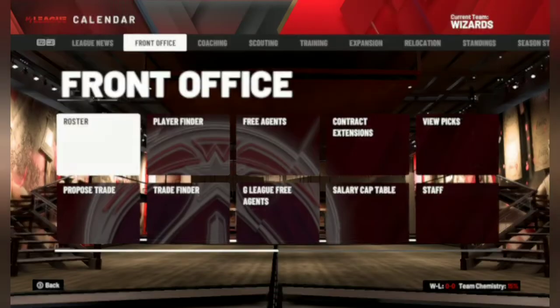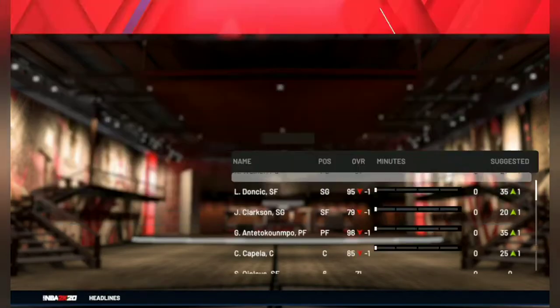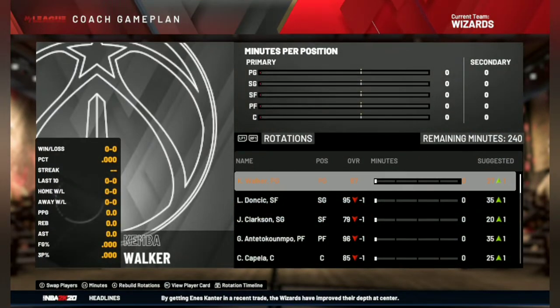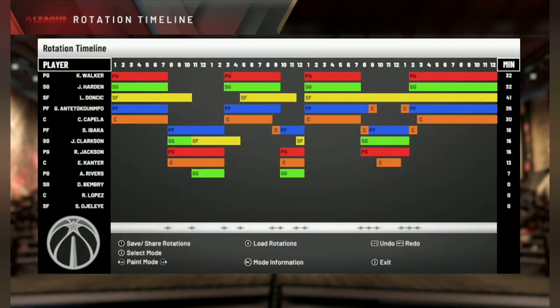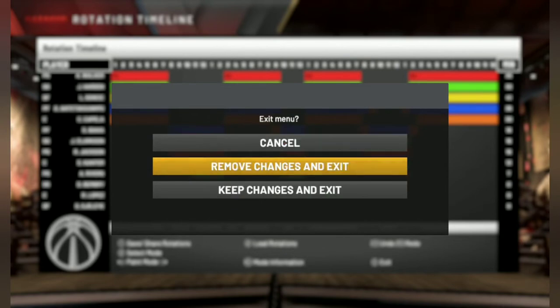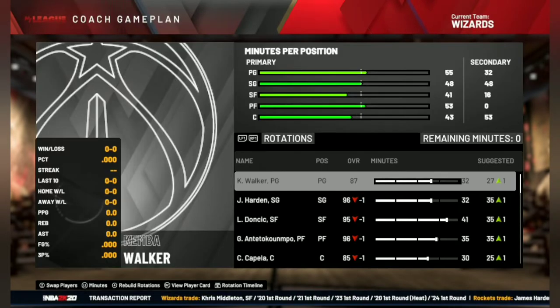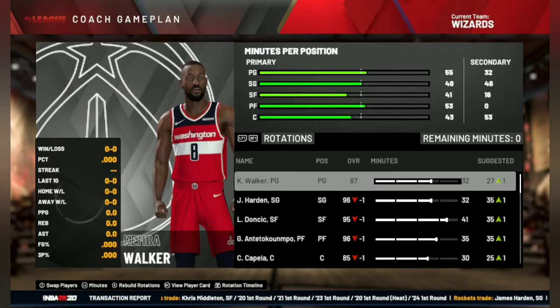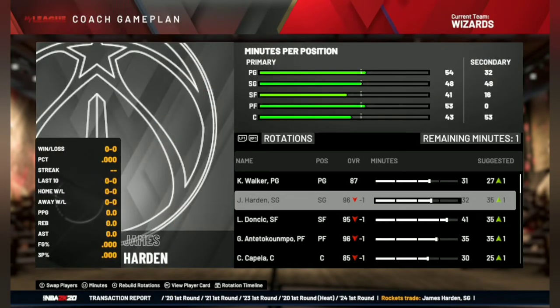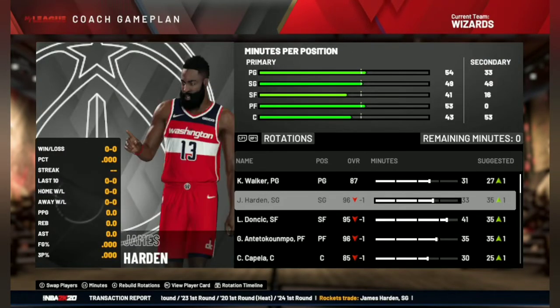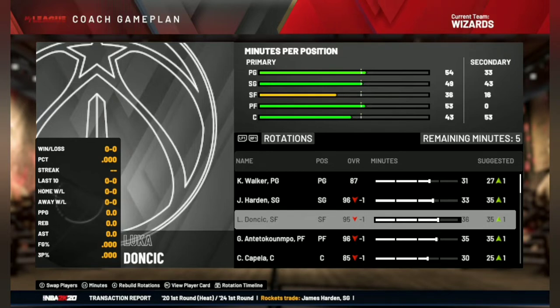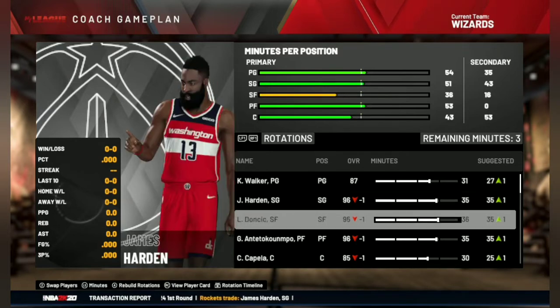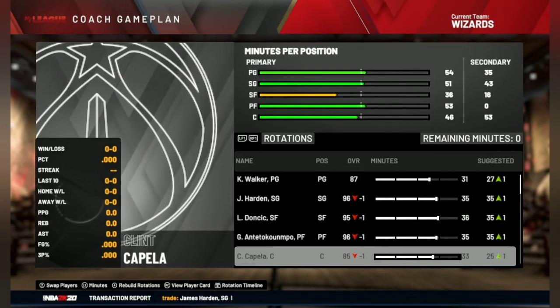Okay, let's move to the game plan here. Here's our starting five: Kemba Walker, James Harden, Luka Doncic, Giannis, and Clint Capela. So just reduce some minutes from Luka Doncic and give some more minutes to James Harden.